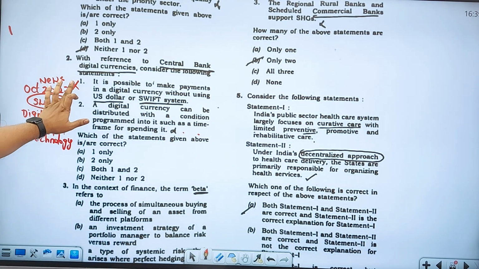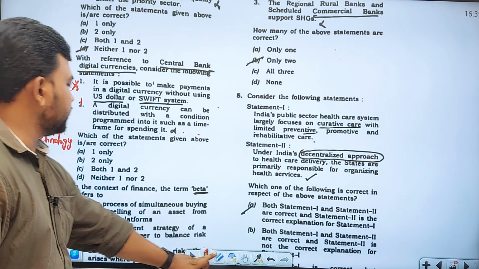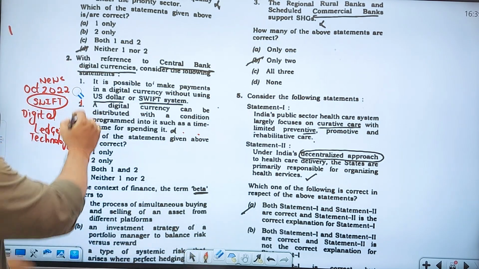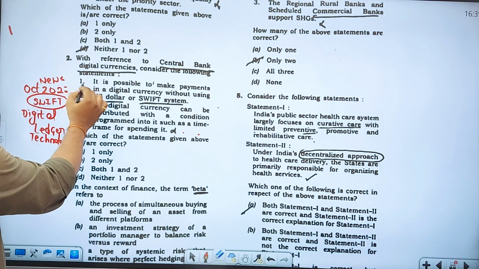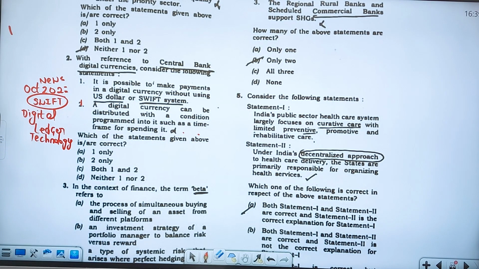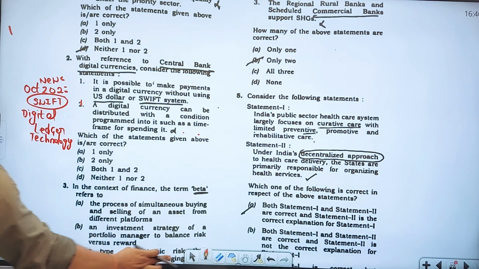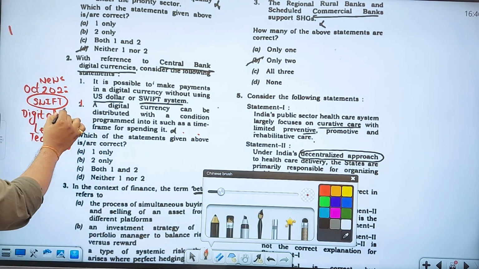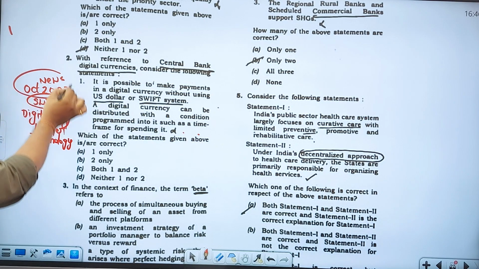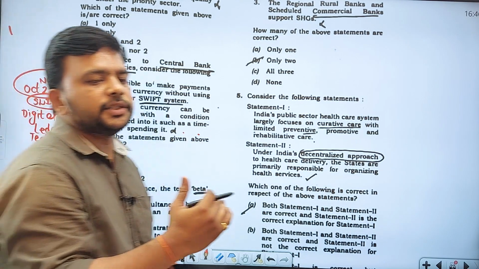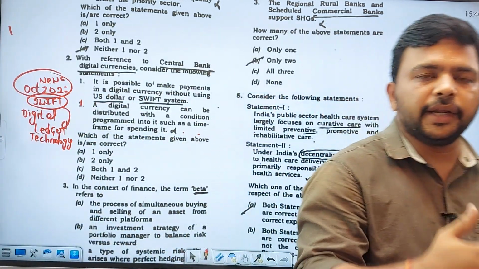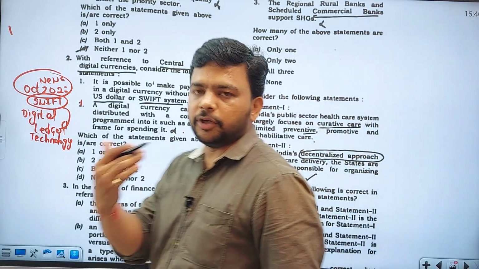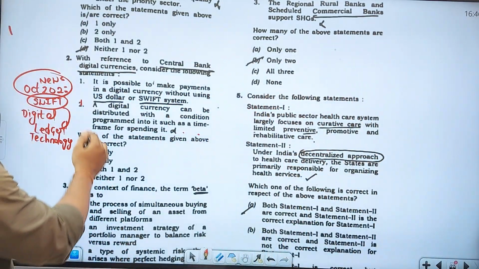Sorry, this is not wrong, this is right. This is the right statement. You can make payments in a digital currency without using the US dollar or SWIFT system. Yes, within the country it is there. Now they have upgraded the SWIFT system with digital ledger technology. Under this digital ledger technology, you can use the digital currencies of one country and make payments in other countries. That is possible. So the first statement is right.